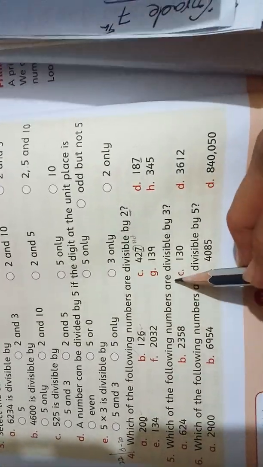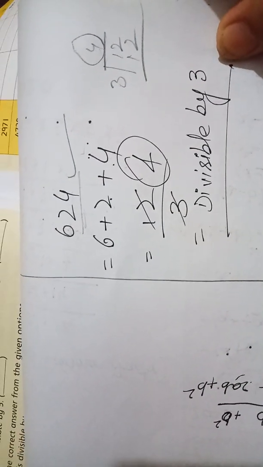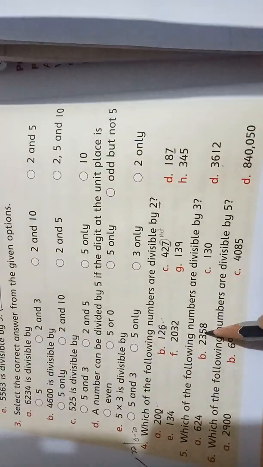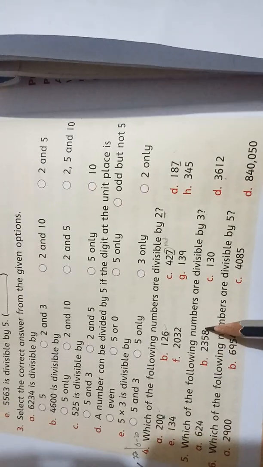Which of the following numbers are divisible by 3? I solved one question for you, 624 over here. Now you have to solve the other 3 questions to tell whether these numbers are divisible by 3. You have to add up all these digits and then tell whether that number is divisible by 3 or not.